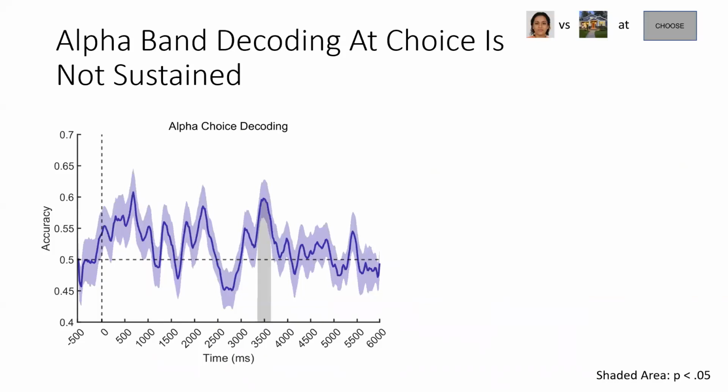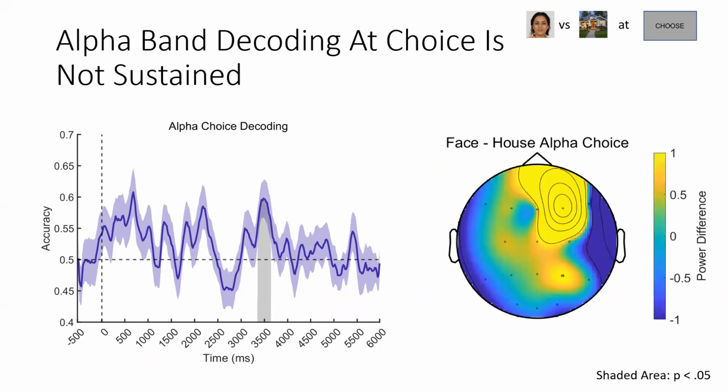Finally, leveraging the fact that with decoding in the alpha band we could look at long epochs without having to worry about drifting voltages, we see that across the long delay, we can decode the difference between face and house signals, but that it is not sustained. Additionally, in this case, we see the biggest increase in alpha at frontal sites.